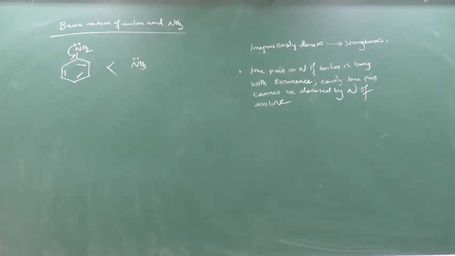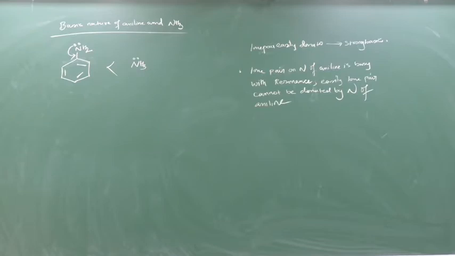Ammonia is more basic than aniline. In aniline, the lone pair on nitrogen is busy due to resonance.